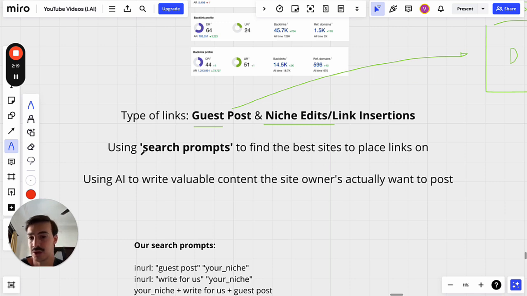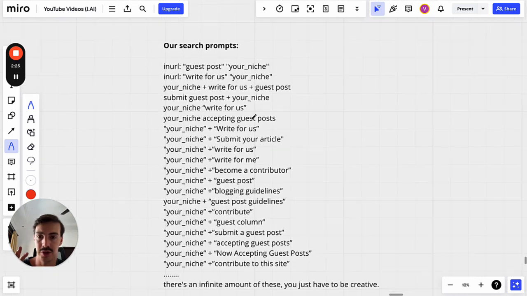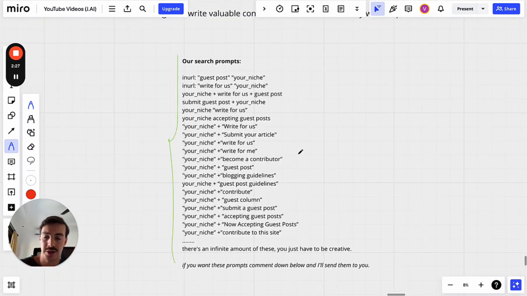It's done simply using search prompts. You're going to use search prompts to find the best sites to place links on. I have a list here, which I'll leave down below in the description. If I forget, let me know. Essentially, we're going to be using these search prompts in Google to find the best sites to post links on.